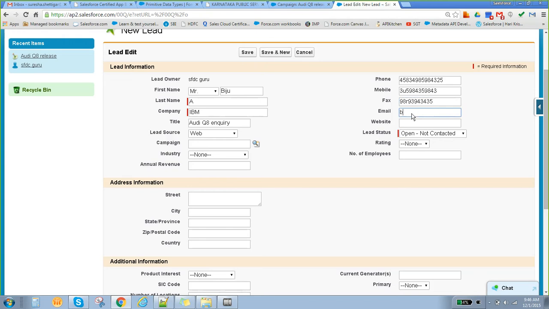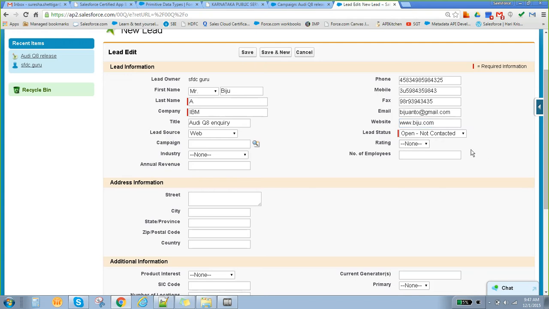What is your email? Biju Anto at Yahoo.com. Biju Anto, A-N-T-O, no space or anything in between. Biju and Anto, at Gmail, right? Gmail.com. Then the website, www dot biju.com.